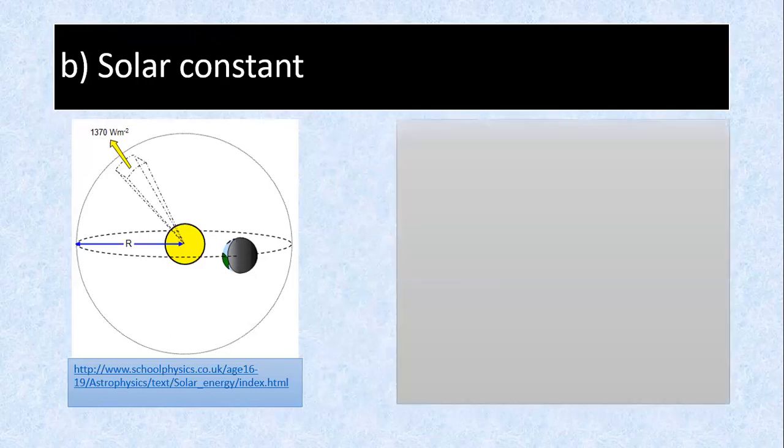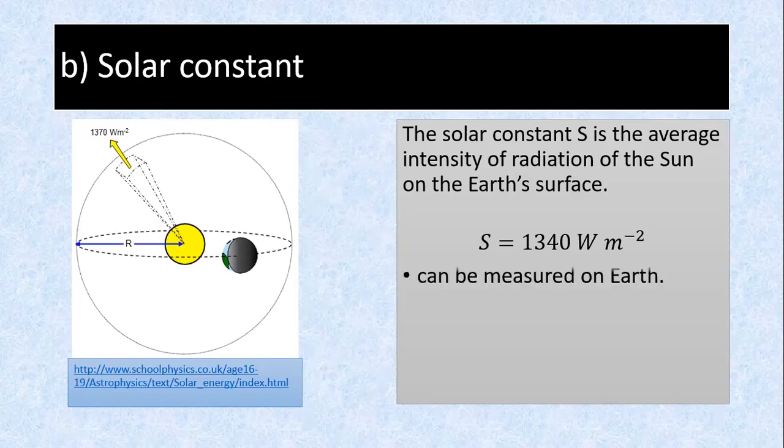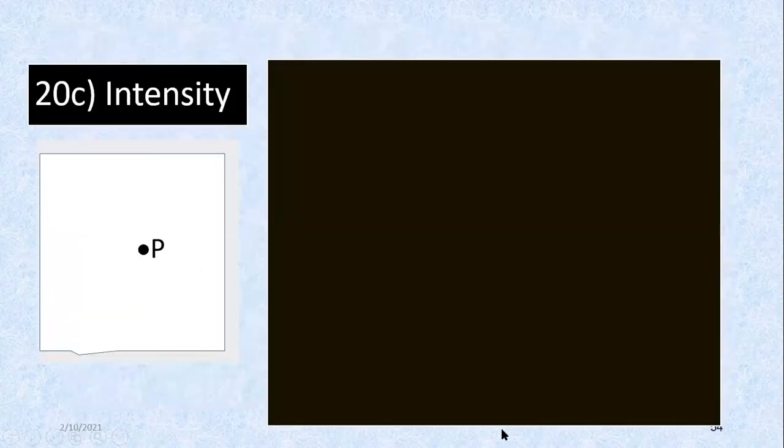Solar constant. Solar constant S is the average intensity of radiation of the sun on the Earth's surface. That one we can measure. The solar constant, the intensity of radiation from the sun on the Earth's surface, and this is the average value. There's your sun there, and that's the Earth. So we can measure this value that we receive on the Earth.